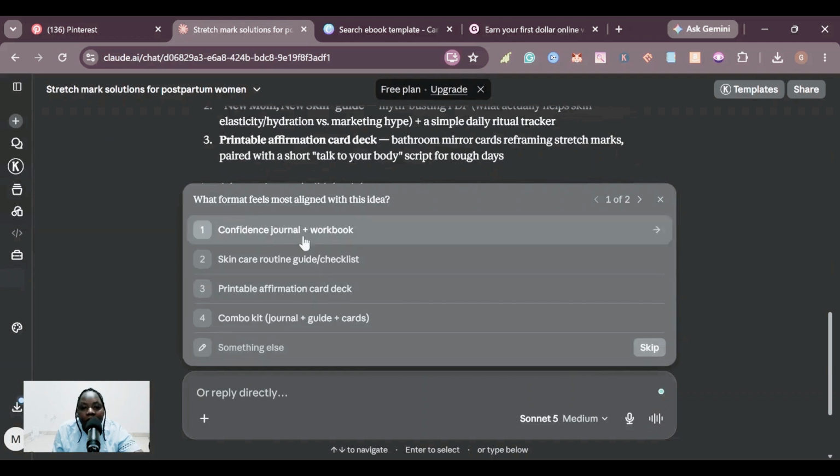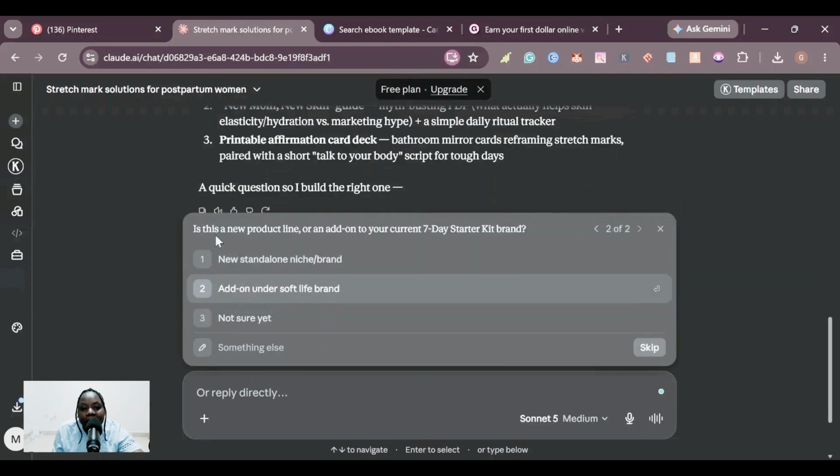You can create a confidence journal because in most cases some women try, but those stretch marks sometimes they can't fade away. Some women are lucky, the stretch marks fade away and disappear forever, but other women sometimes they don't disappear and they are left with that loss of esteem or lack of confidence. So I'll go with this first idea. Yes, but if you want, you can choose anyone you want.